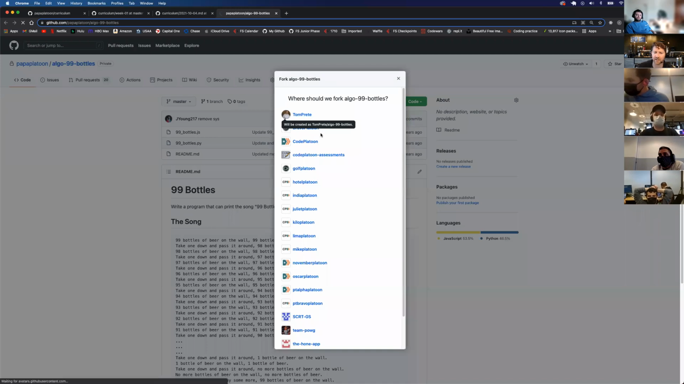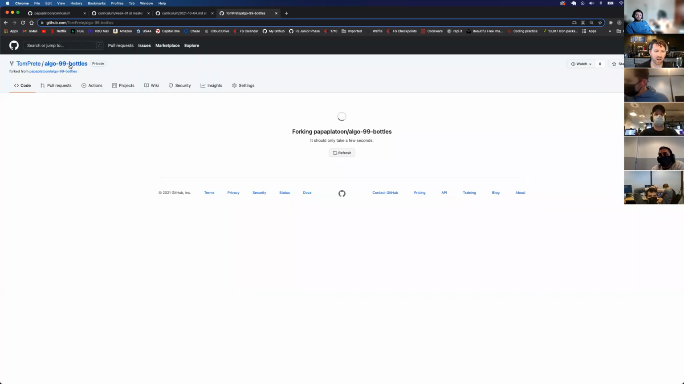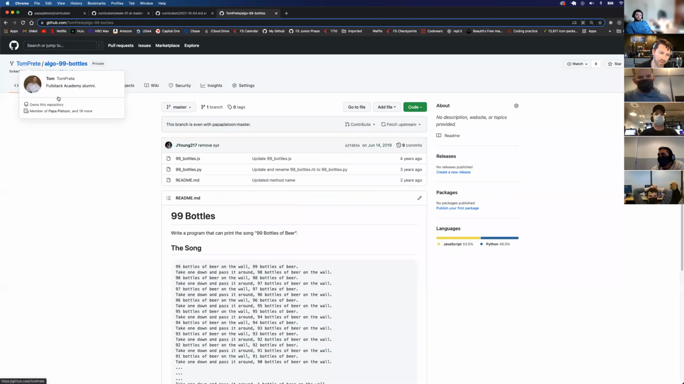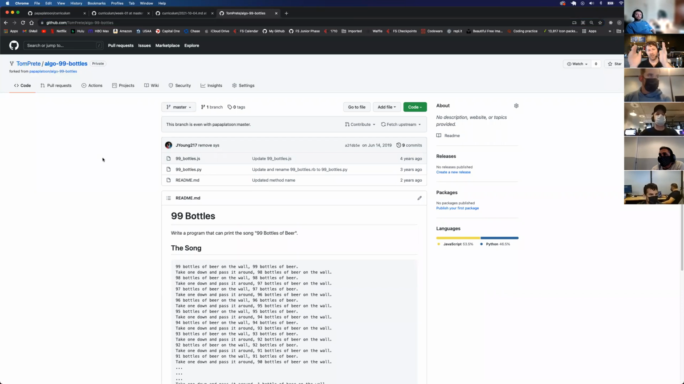So if I click that, it's going to make a copy of the algo 99 bottles and copy it directly over to the Tom Preet, my personal GitHub. So right now I can tell I'm on my personal GitHub because I'm at Tom Preet up in the upper left-hand corner, algo 99 bottles. And you can also see the URL is Tom Preet algo 99 bottles. So I literally just made a copy of the 99 bottles to my personal GitHub. And you can see here, it says Tom Preet algo 99 bottles, and it's forked from Platoon 99 bottles. All right. So now I made a copy of it.